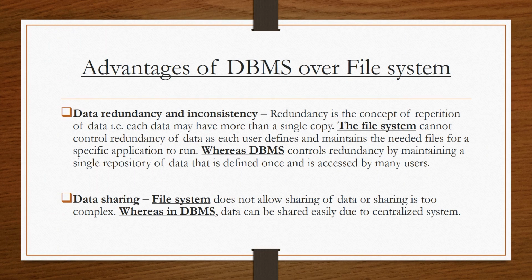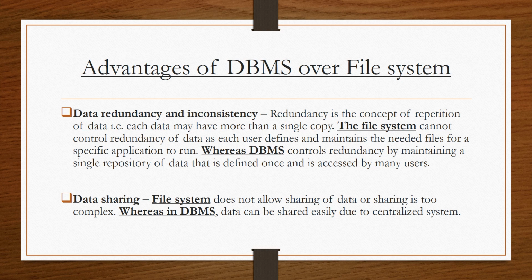So now we will discuss the various advantages of the database management system over the file based system. In the previous slides, we discussed the limitations of the file based system, and now in this session we will discuss how DBMS has overcome them. The first point is data redundancy and inconsistency. In the file based system, we have multiple files, so the data is stored in multiple files. That leads to redundancy of data, that means we are storing the same data in multiple places, in multiple copies.